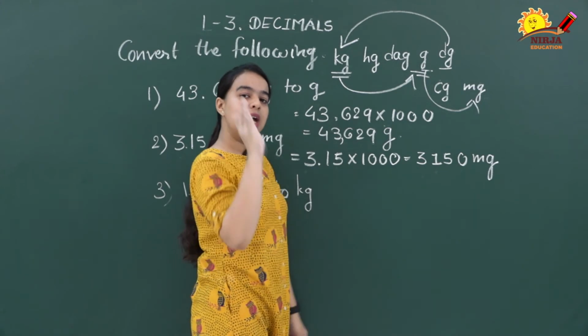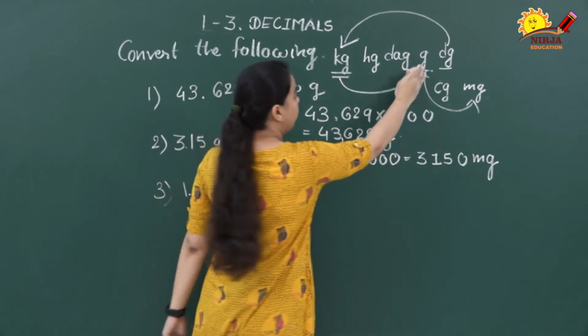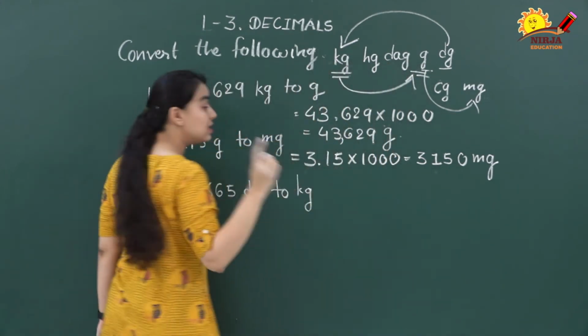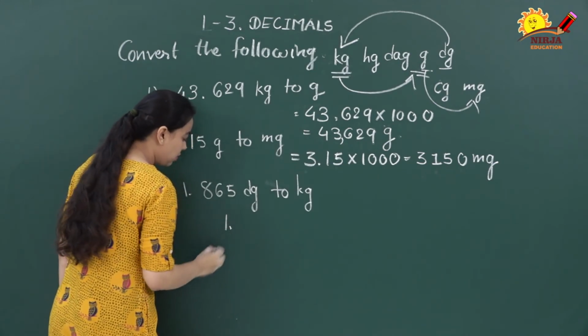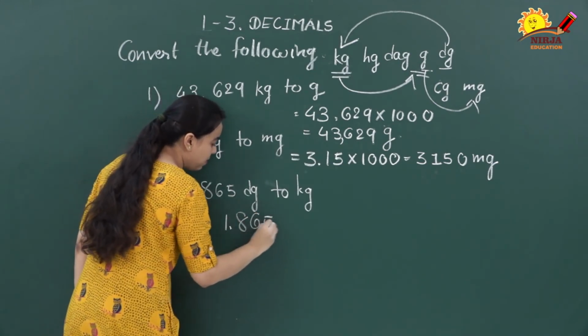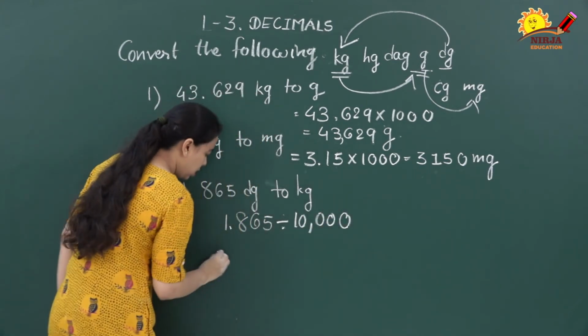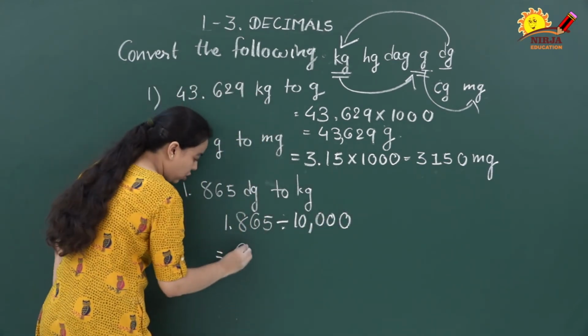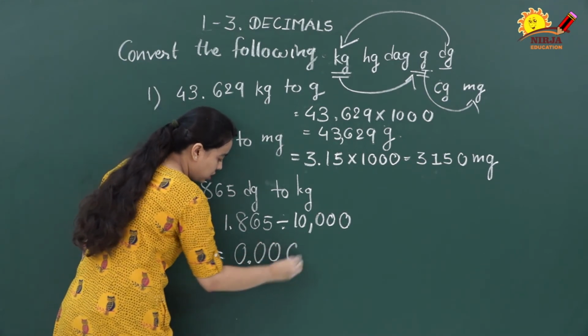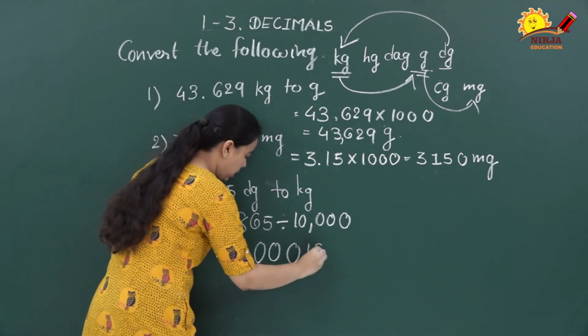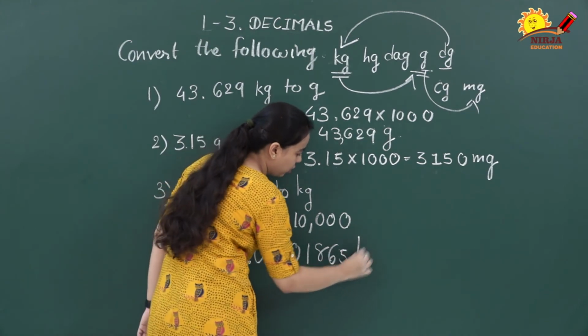Let's count the places and accordingly we will divide. 1, 2, 3, 4. That means 10,000. We are going to divide 1.865 by 10,000. The answer we will get is 0.0001865 kilogram.